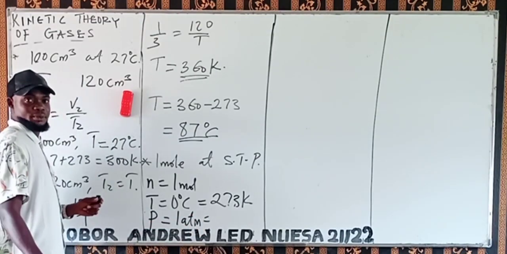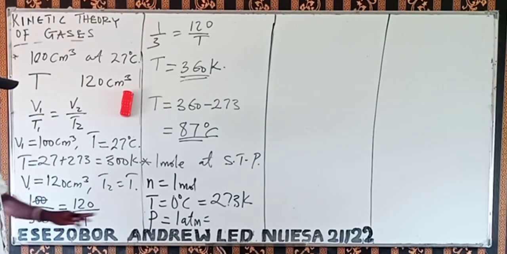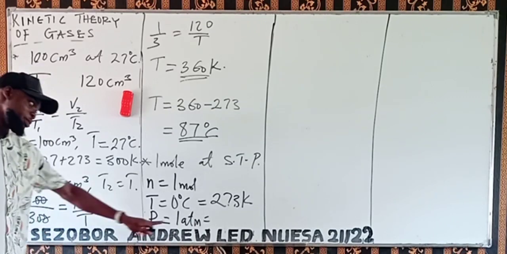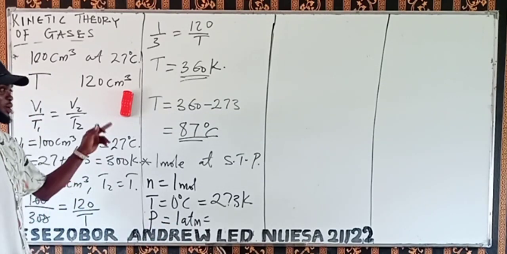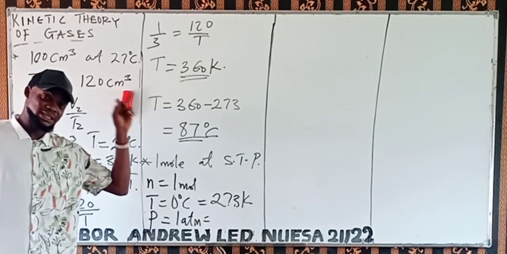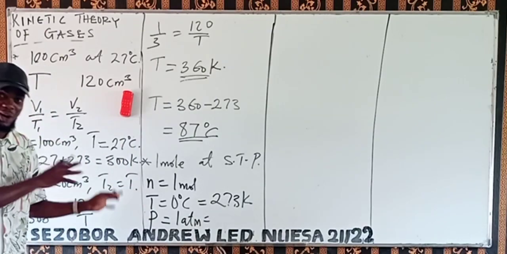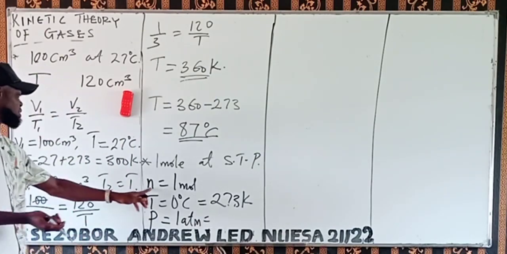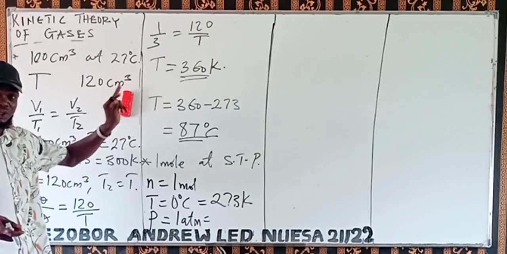1 atm. We may not use atm in this case because we are using PV = nRT to solve this question. I'll show you why I'm using that. Because we already have the number of moles, that's the only equation that has the number of moles.